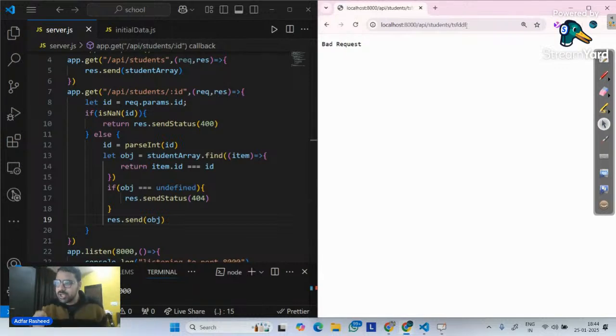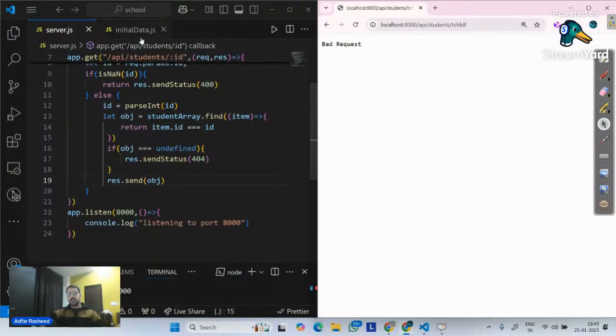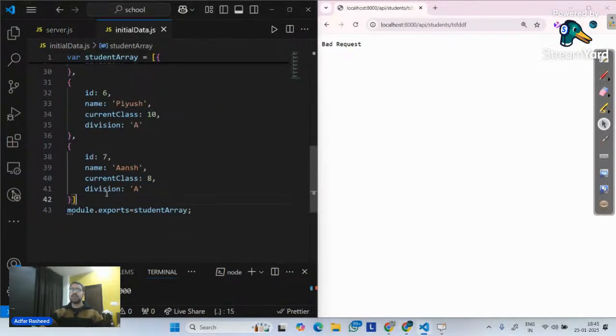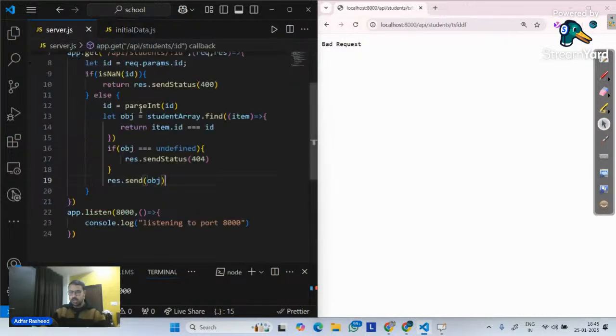So we developed an API which is able to perform a search, a GET request. Now, second, what if at this point of time there are only 7 students? I have to create 8 students. I have to create 9 students. I have to create 10 students. So what am I going to do?